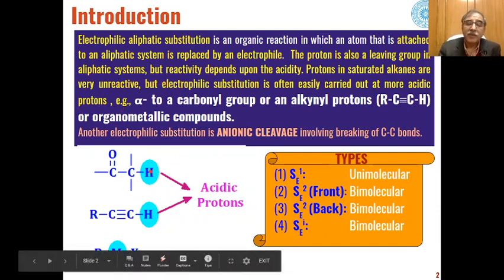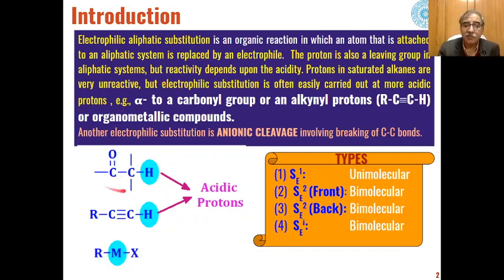For example, if we are having this type of system where we are having a carbonyl group present at the next carbon to which this proton is present.